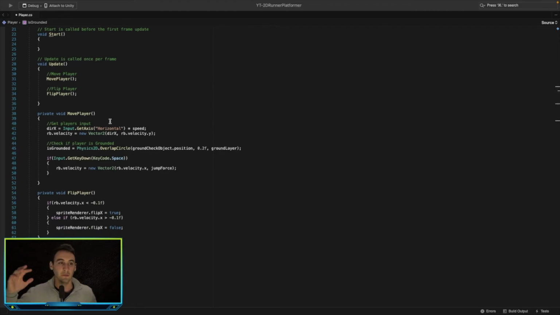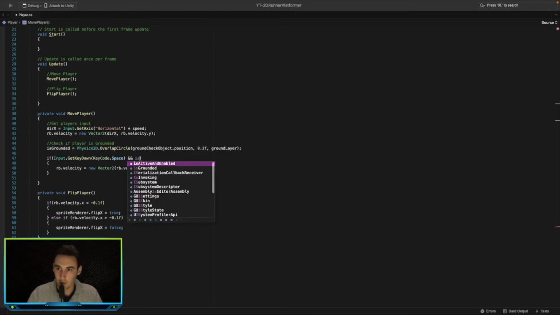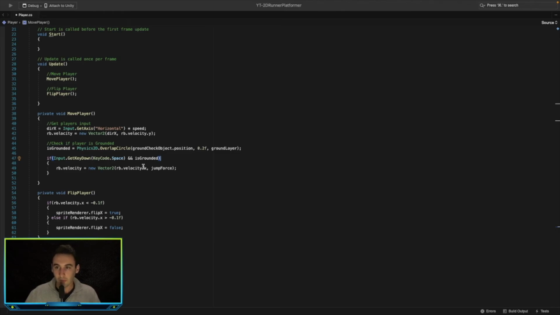It just stops them from jumping out of the scene. So let's say if input.GetKeyDown KeyCode.Space and is grounded, then we will allow the player to jump as many times as we want.